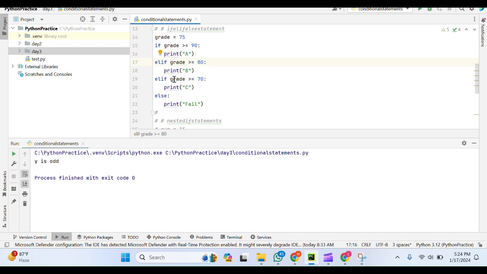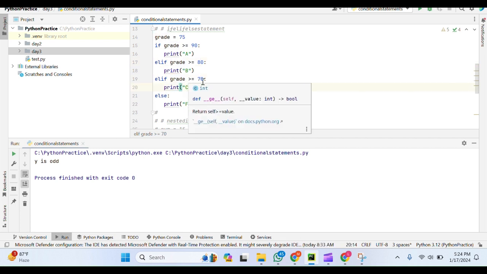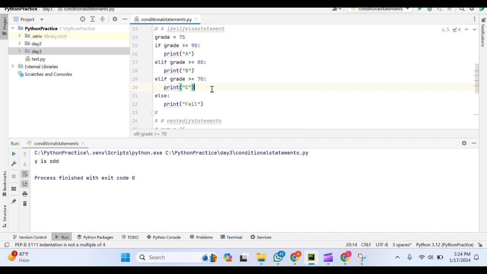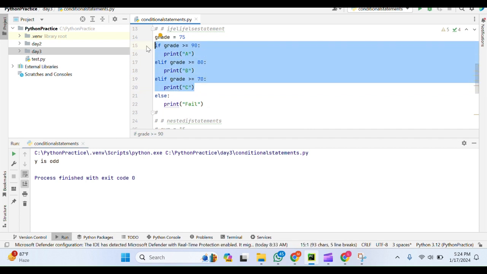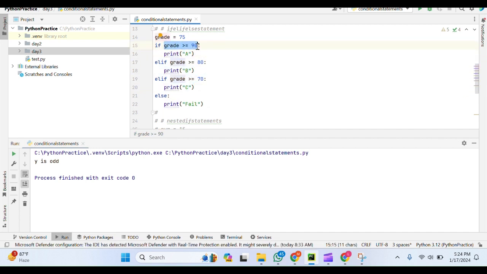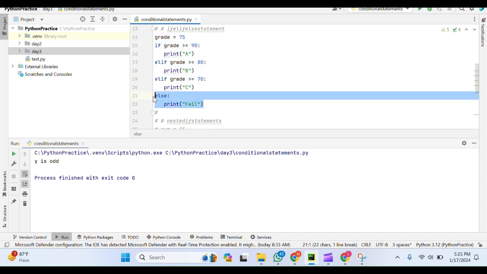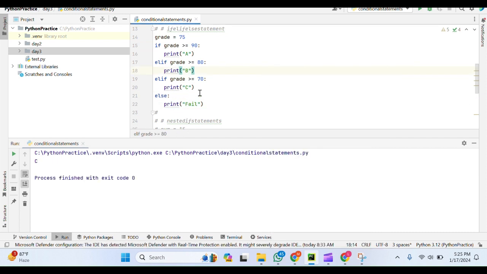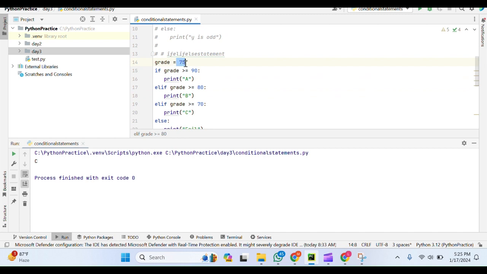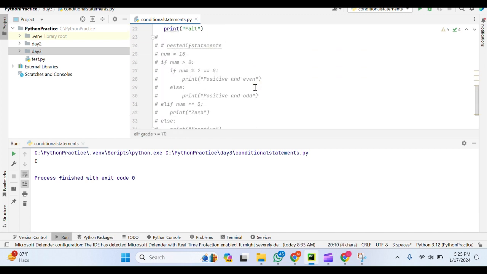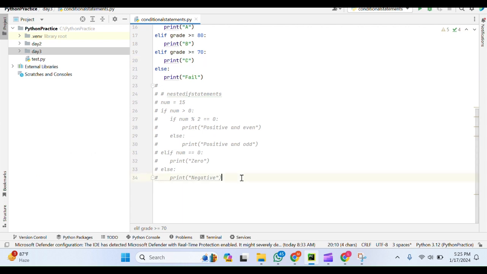If that is not true, it goes and checks another elif condition, greater than or equal to 70, and then prints this. If none of the conditions in the if and elif blocks are true, it will execute the else block. Let us execute the same. The grade is greater than or equal to 70, so that is the reason the student has secured C grade.